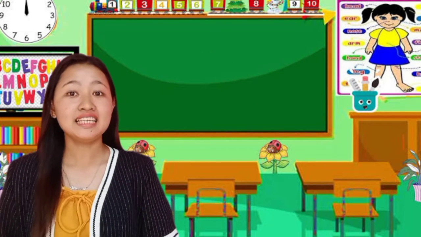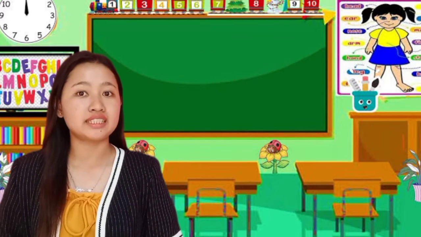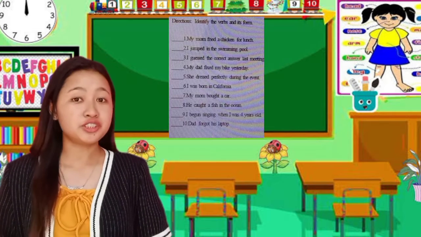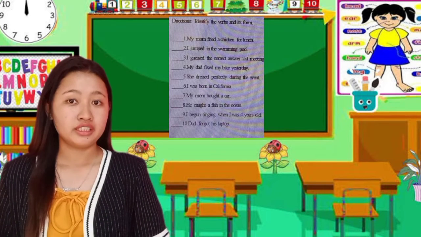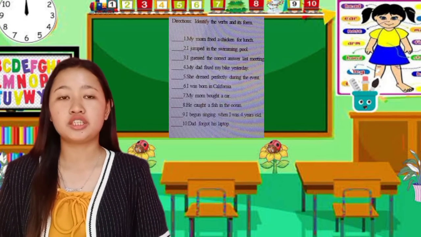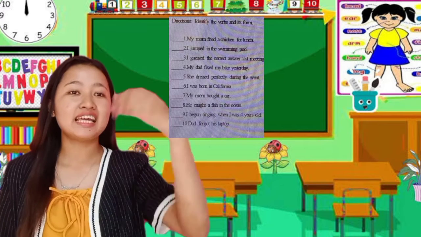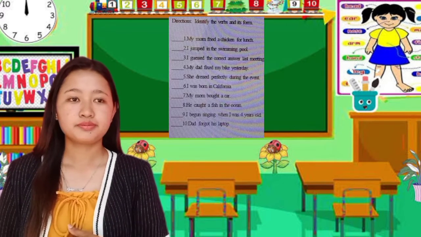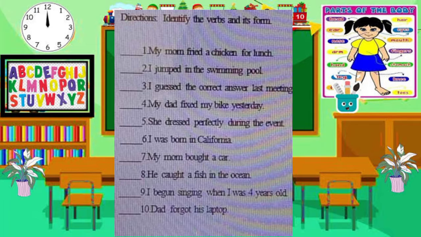Now class, this time we are going to have an activity. Let's try answering the activity on the board. So who can read the direction? Yes, Anna? Identify the verbs and its form. Now class, this time let's check your output.